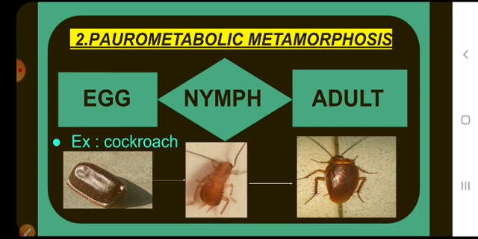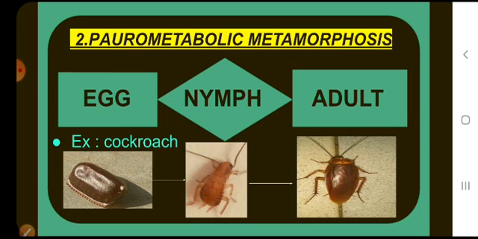Paurometabolic metamorphosis occurs in cockroaches. Cockroaches are terrestrial in habitat. The cockroach belongs to Insecta. It is a pterygote, meaning it has wings. Okay, so they are called pterygotes, and they are terrestrial in habitat.